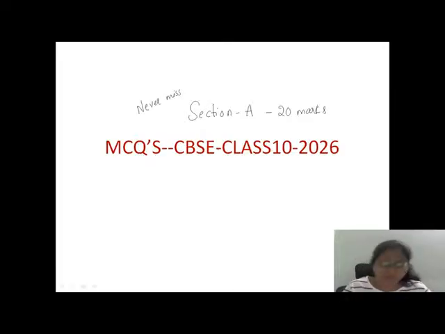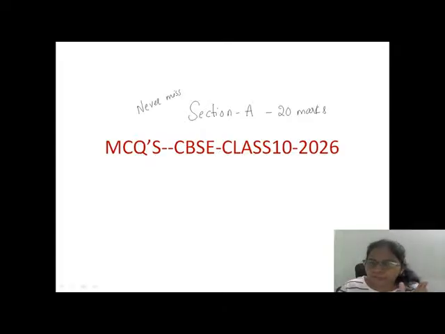Some students first go directly to section D, do the 5 mark questions, then come to the 4 marks, then the 2 marks, and by the time they come to section A, there is not sufficient time. Because of the lack of time, they skip putting the options. It's just putting the options.